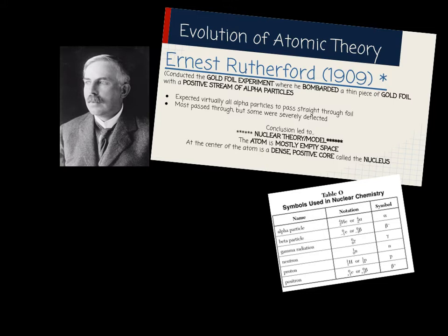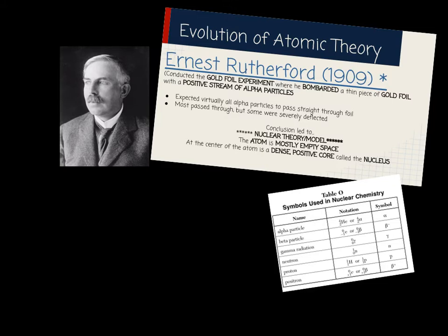And he had to hypothesize why that could be happening. So what he said was, if there was nothing there, then the alpha particle should be going straight through. And the alpha particle went straight through. He said that the atom had to be mostly empty space. Very important. The atom was mostly made out of empty space.